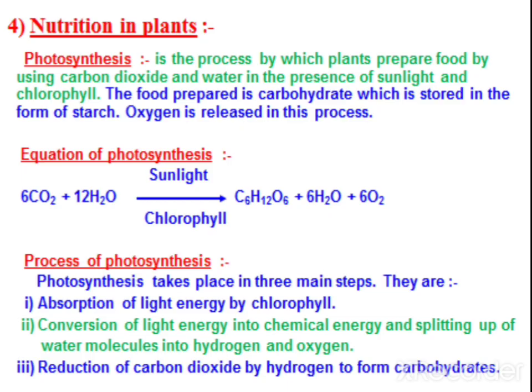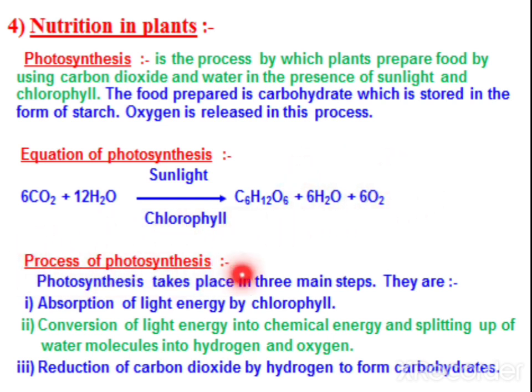So now let us continue with nutrition in plants. How do plants prepare the food? They prepare the food by a process called photosynthesis. How do they do photosynthesis? In the presence of carbon dioxide, water, sunlight and chlorophyll, they produce glucose, and later it is converted into starch for storage. The byproducts released are water vapor and oxygen.